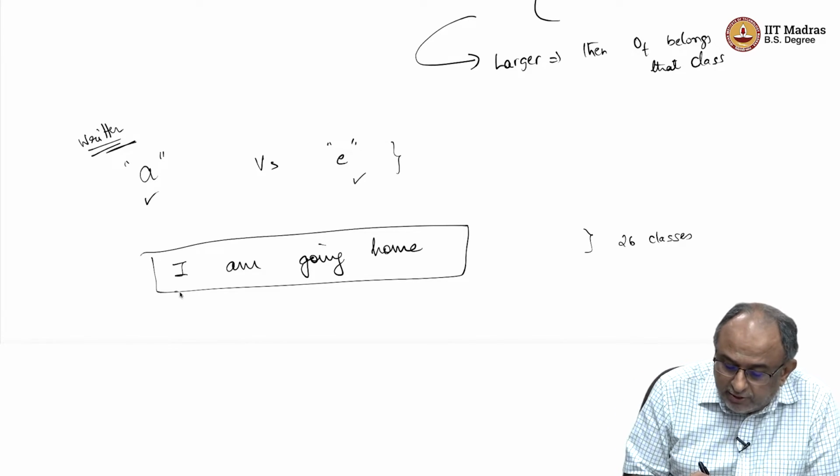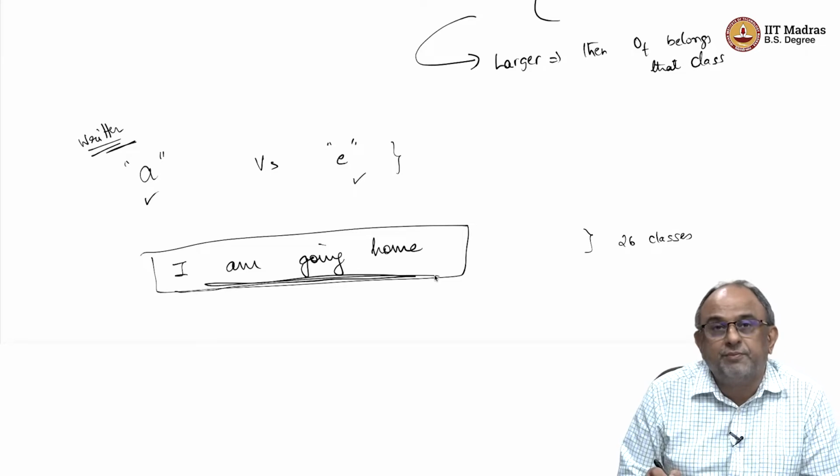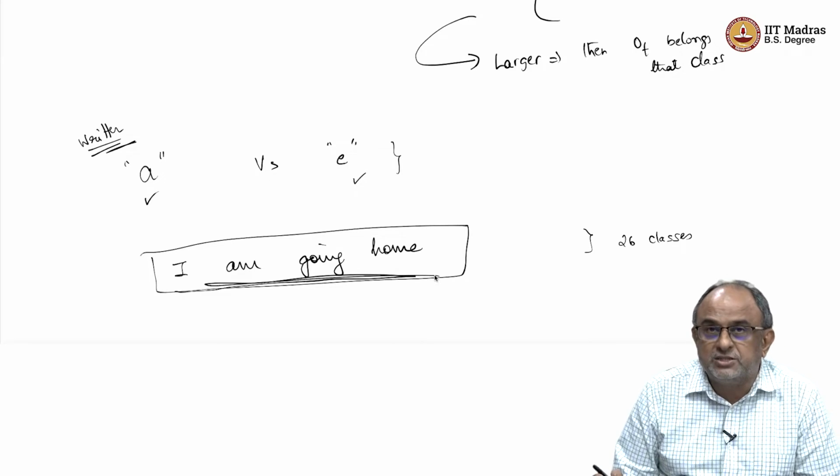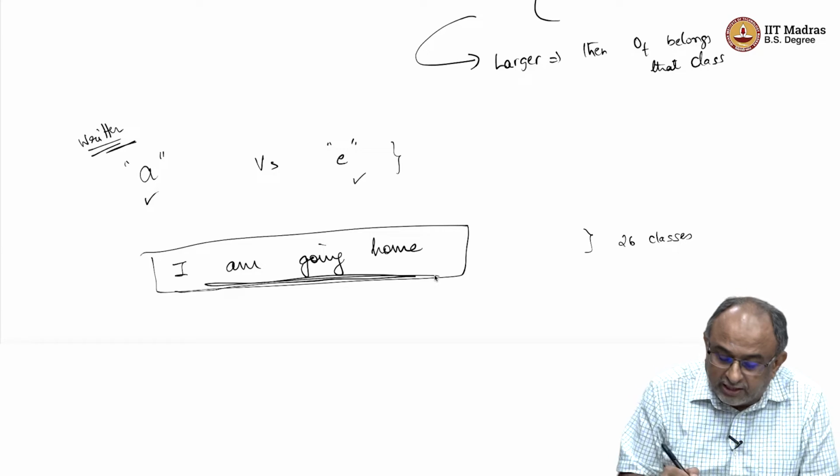First of all, I do not know how many characters are here.